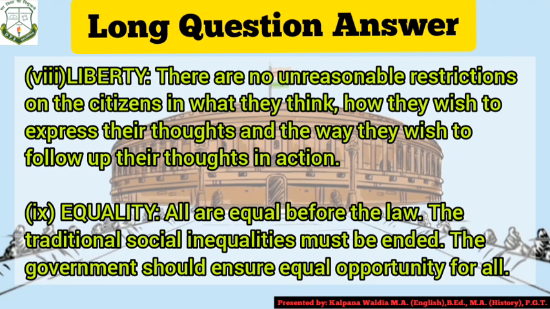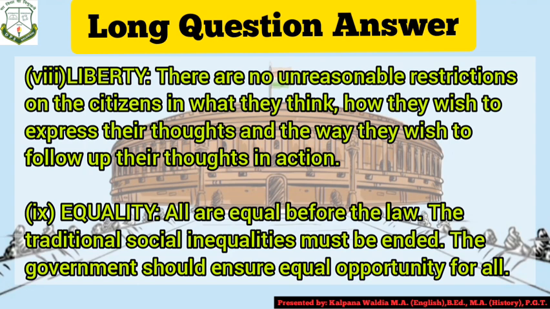Liberty means there is no unreasonable restriction on people in what they think, what they wish to do, how they express their thoughts and in what way they wish to follow their thoughts in action. It means people have the right to enjoy freedom and to express their thoughts freely. Towards equality, all are equal in front of the law.